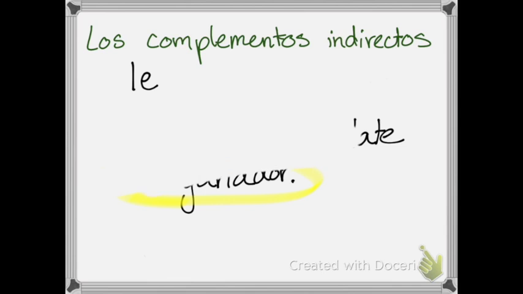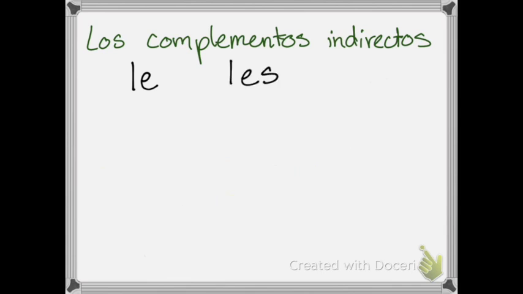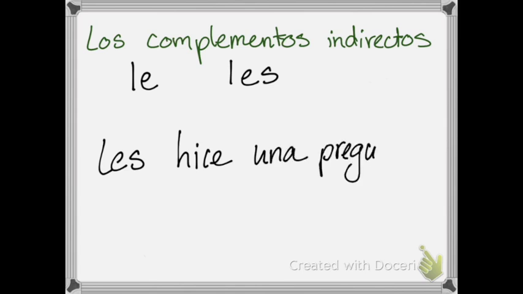If my indirect object is plural, it's going to be les. See? Les. Como, por ejemplo, les pregunté. Actually, let's do a better one. We're going to say les hice una pregunta. See? Les hice una pregunta. So this would be, I asked them a question.